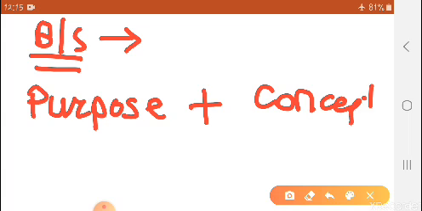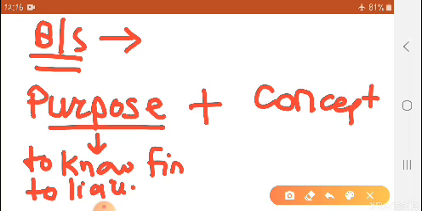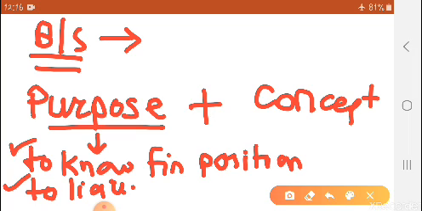So what is the purpose behind preparing the balance sheet? The purpose is to know the financial position, yes or no? For that only we are preparing the balance sheet, or you can say to know the liquidity position of the company. So the balance sheet is prepared for these two purposes: we want to know the financial position of any company, and we also want to know the liquidity position.